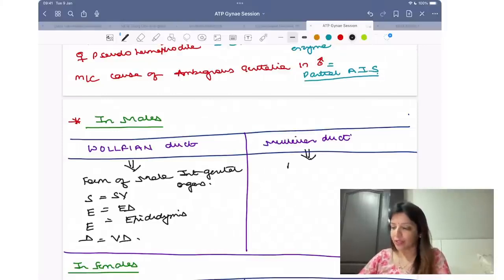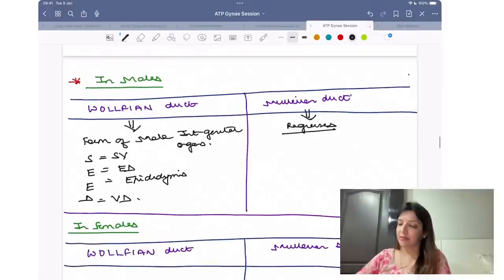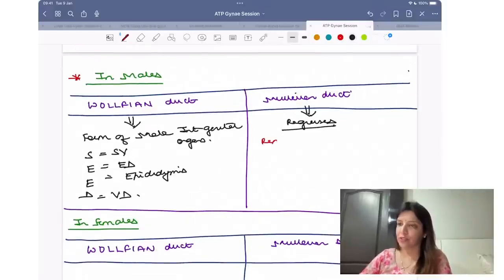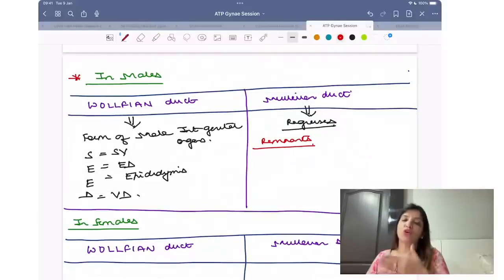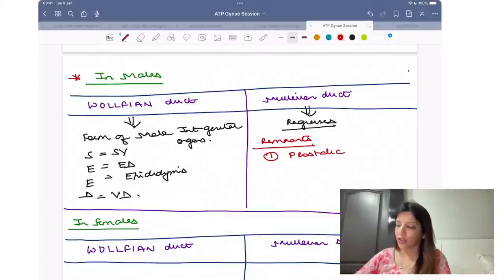Mullerian duct regresses in males, and when Mullerian duct regresses in males, it is going to leave certain remnants. What are the remnants of Mullerian duct in males? Very, very important question. Number 1, prostatic utricle.